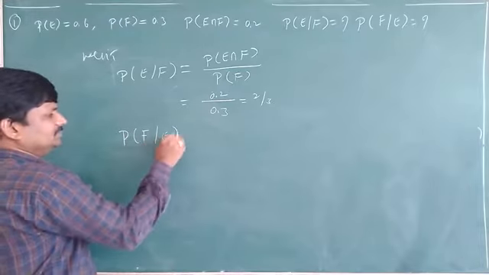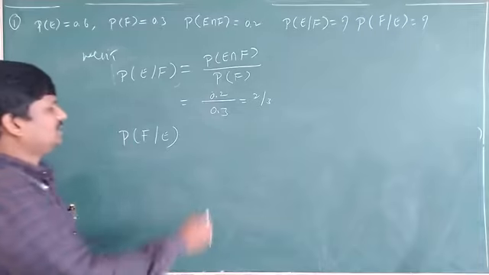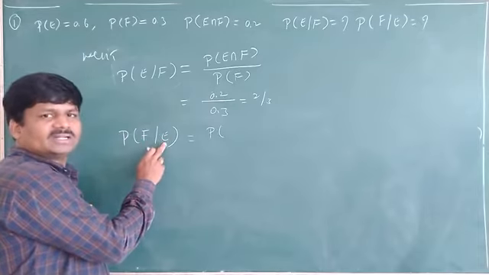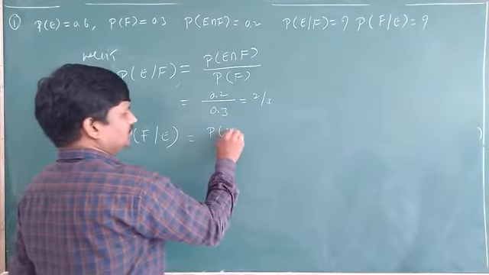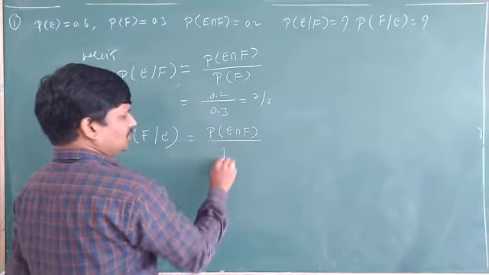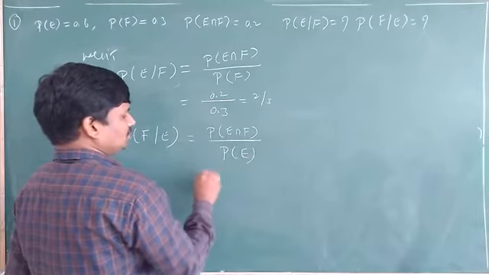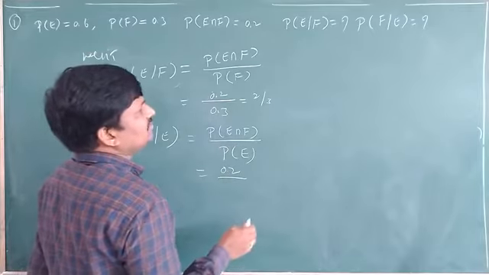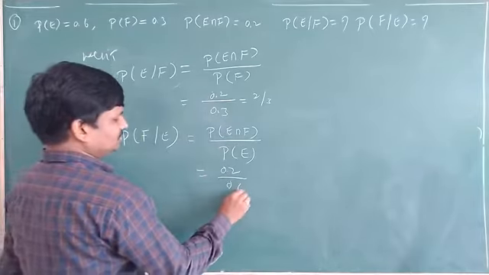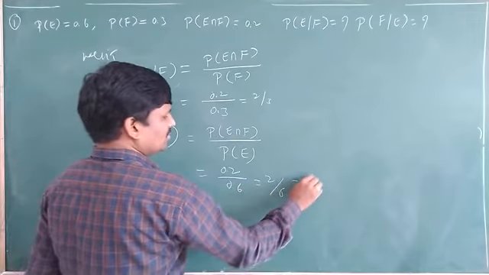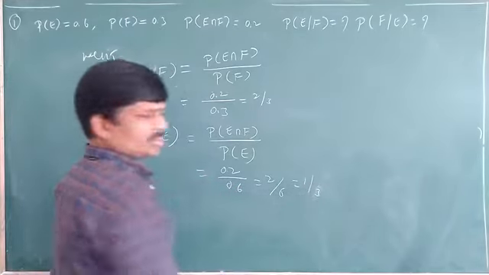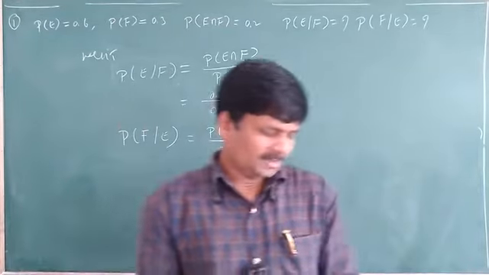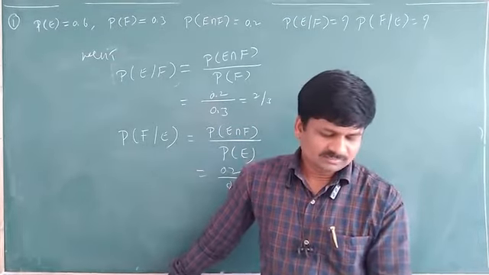Next, probability of F given that E we have to find. That is probability of F intersection E, or E intersection F, both are same, by probability of E. Probability of E intersection F is 0.2, probability of E is 0.6. So it is 2 by 6, that is 1 by 3. Understand? In this manner we have to find these type of questions. So that is question number 1.